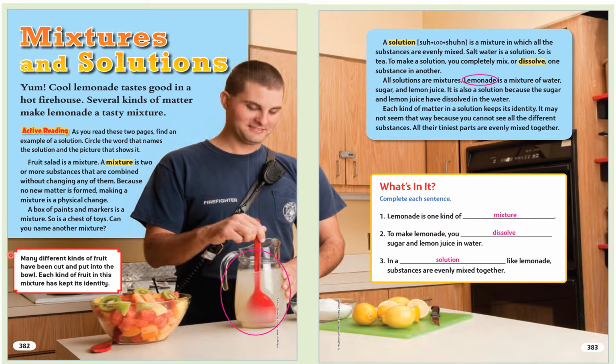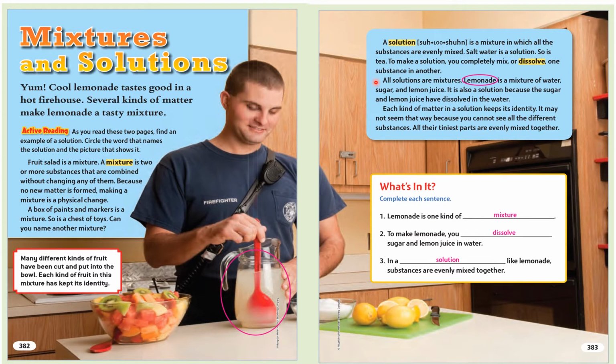A solution is a mixture in which all the substances are evenly mixed. Salt water is a solution. So is tea. To make a solution, you completely mix or dissolve one substance in another. All solutions are mixtures. Lemonade is a mixture of water, sugar, and lemon juice. It is also a solution because the sugar and lemon juice have dissolved in the water. Each kind of matter in a solution keeps its identity. It may not seem that way because you cannot see all the different substances. All their tiniest parts are evenly mixed together.